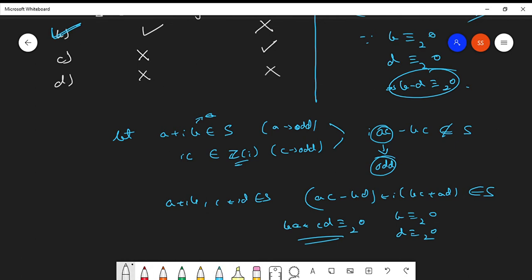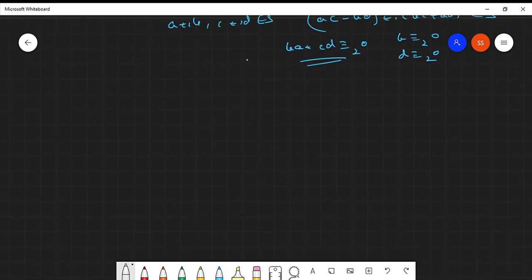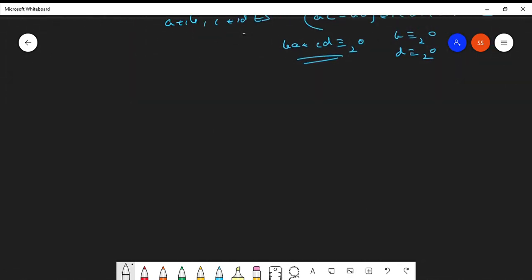Clear? Okay, just so this much is okay, guys, right? Now, just as I took an example of this ring of Gaussian integers Z[i], in a similar way we can define more rings of the form Z[root 2], Z[root 3], Q[root minus 2], Q[root 5], and so on.